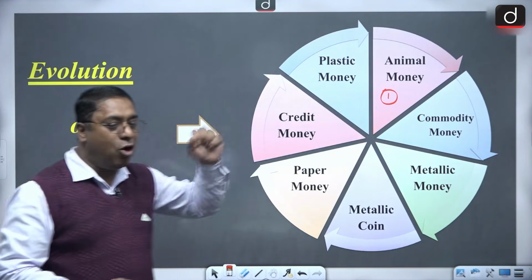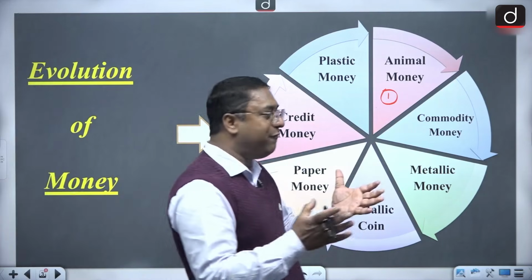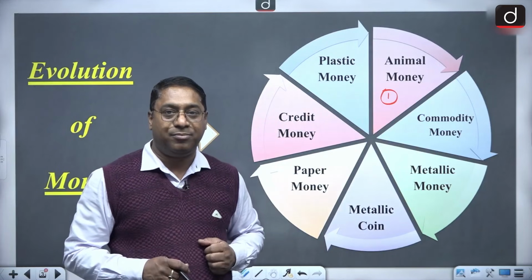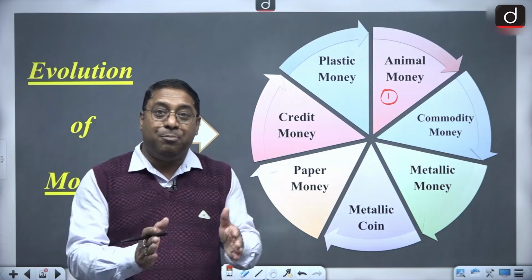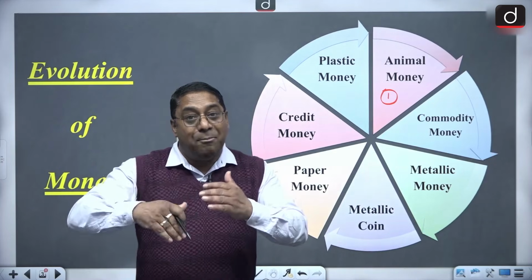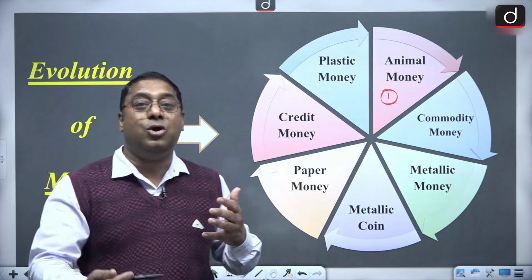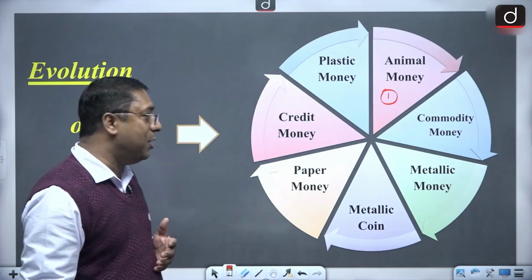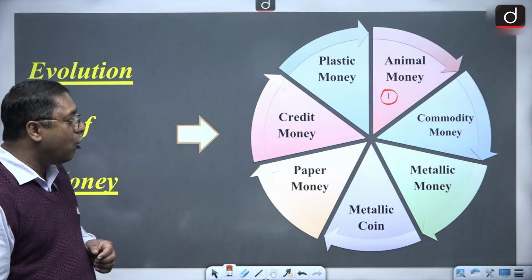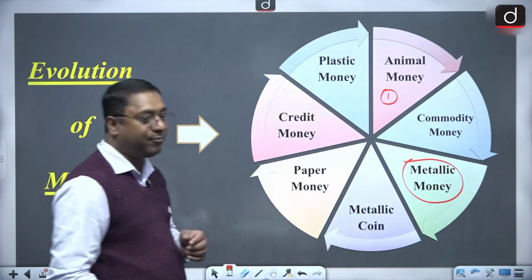Then came the commodity money. This commodity money you can also refer to as nothing else but the barter system. And we all know that because of the limitations of the barter system, money came into existence, that is, paper notes and coins. But after the barter system, that is the commodity money, there came the metallic money.